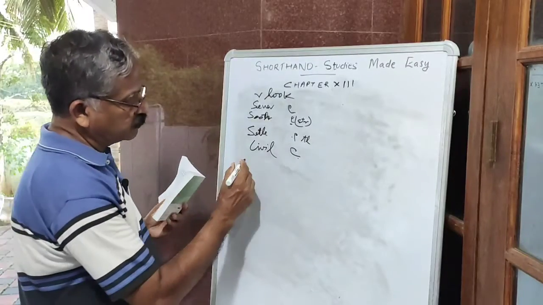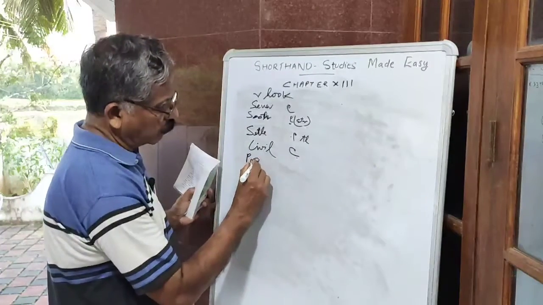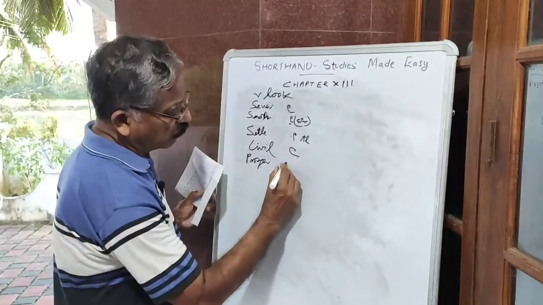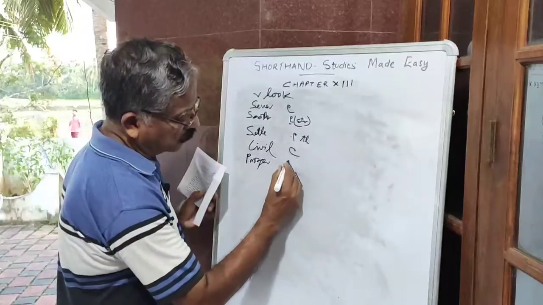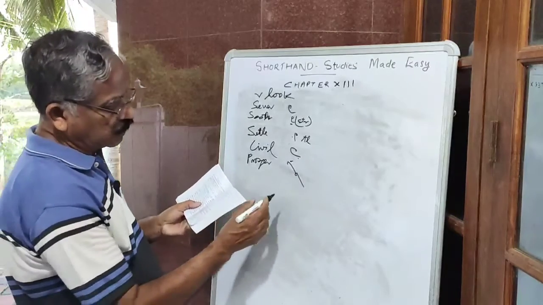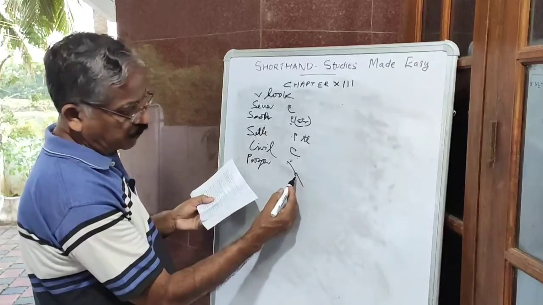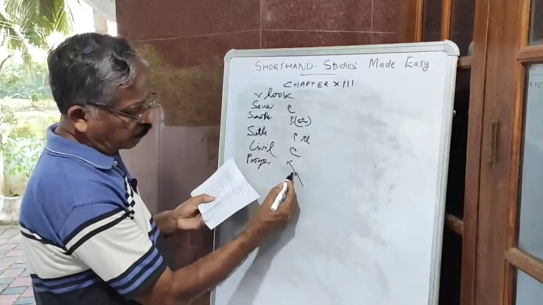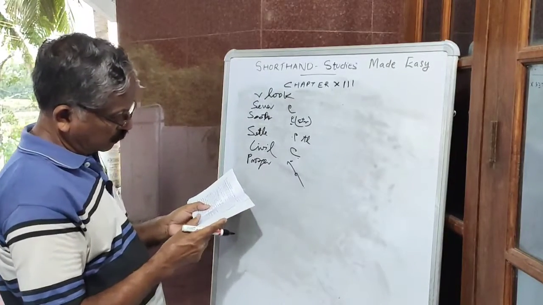Then prosper, in between the stroke. This is prosper. The S sound is there, and again the per sound is there. Prosper.